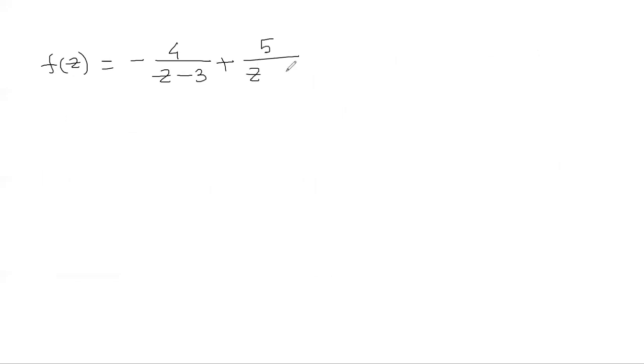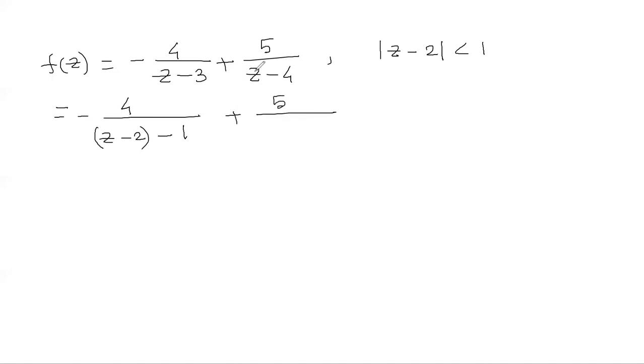Where we have to expand, it is |z minus 2| strictly less than 1, so we have to generate the powers of z minus 2. We can write this as minus 4 by ((z minus 2) minus 1), plus 5 times 1 by ((z minus 2) minus 2).